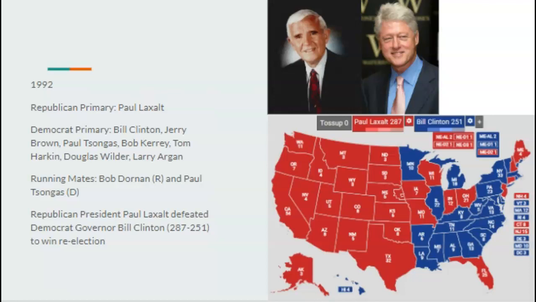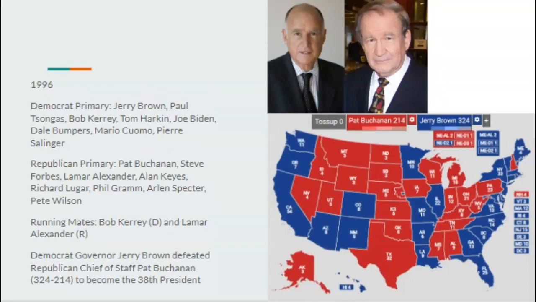And in Laxalt's second term, his biggest accomplishment would be getting NAFTA signed and passed. And of course, we all know what NAFTA did to the country. So Laxalt would have that big burden on his back. Heading on to the 1996 election, almost said 2000, the Democrats nominate the governor of California, or at least the former governor of California, as well as future governor of California. Well, in our timeline. And that would be Jerry Brown.